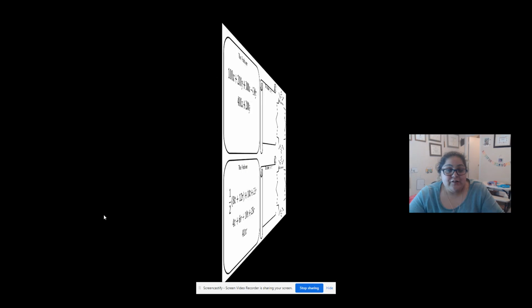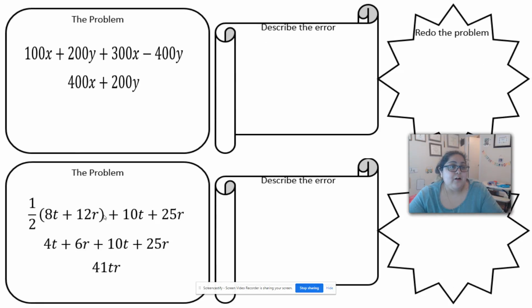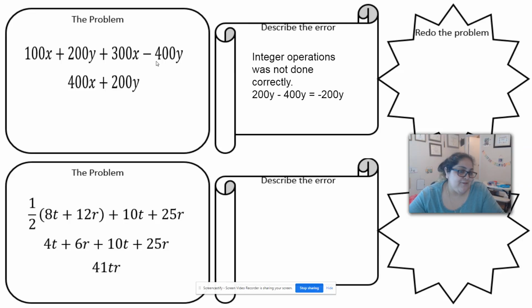Here's another example that we're going to do. Combining like terms. 100 and 300 is 400. 200 minus 400 should be negative 400, I mean, negative 200. So they did an integer operation that was done incorrectly. It shouldn't be 400 plus 200y. It should be 400 minus 200y.